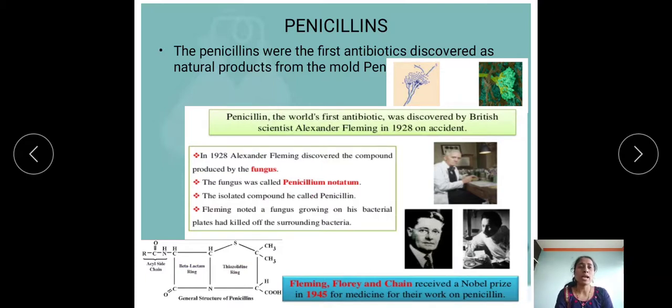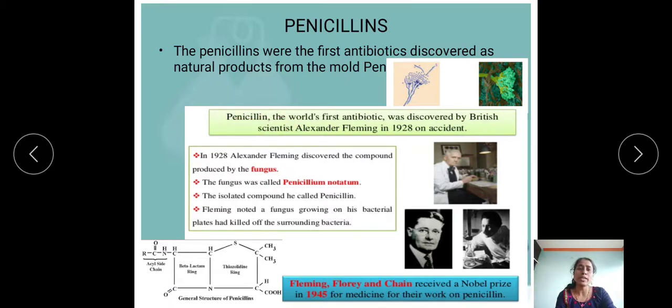Then first of all we have to see the first class of beta-lactams, that is the penicillins. So first of all we have to see the historical background for the penicillins. Penicillins were the first antibiotic discovered as a natural product from the mold Penicillium. The world's first antibiotic, penicillin, was discovered by British scientist Alexander Fleming in 1928 by accident. That means Alexander Fleming accidentally discovered that antibiotic, penicillin.